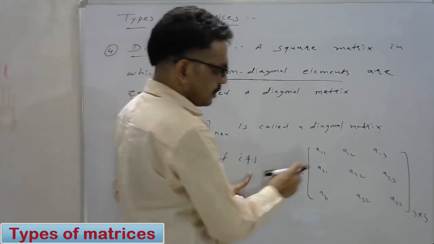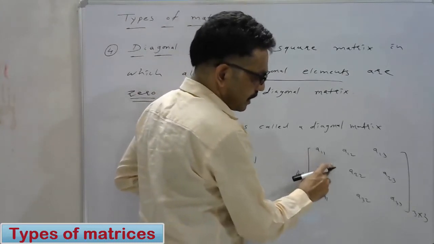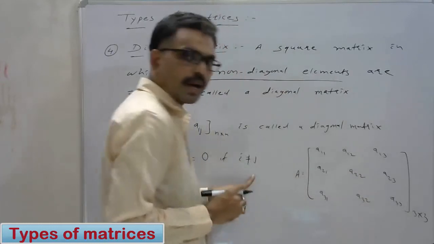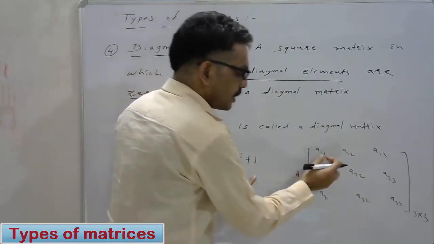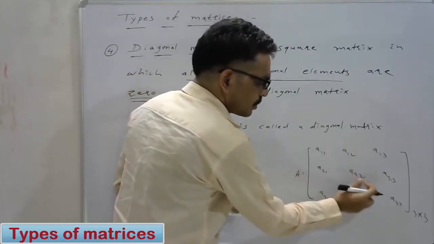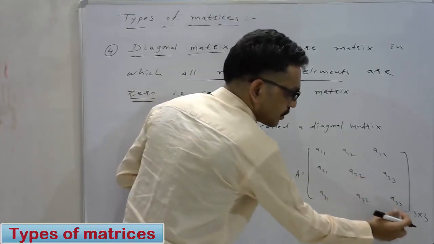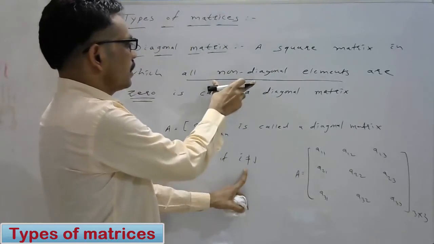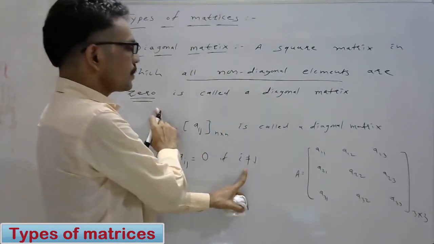See, here A11, A22, A33 are the diagonal elements, where 1 equals 1, 2 equals 2, 3 equals 3. But all the non-diagonal elements are 0.